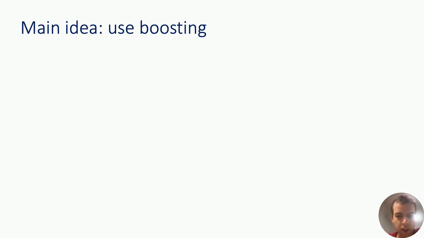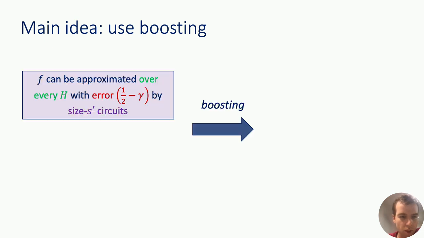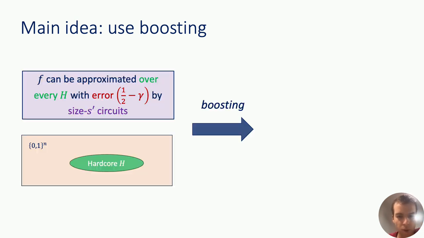So the key conceptual idea of the proof of the theorem is to use boosting. How does it work? Suppose, for contradiction, that the theorem were false. Then what that means is that for every candidate hardcore set, I can actually get a weak approximator for f.